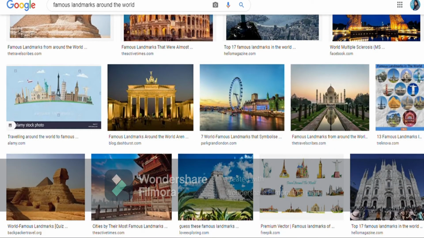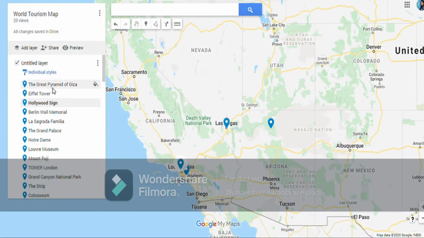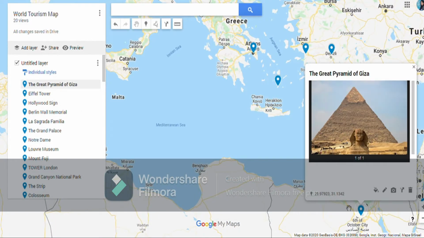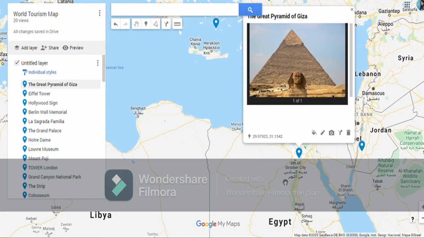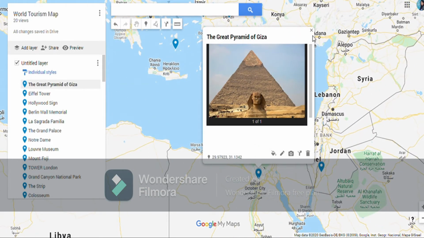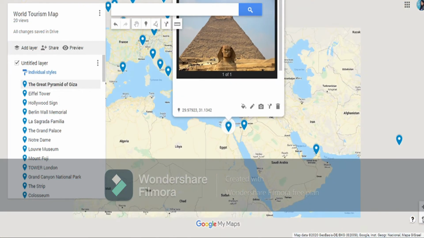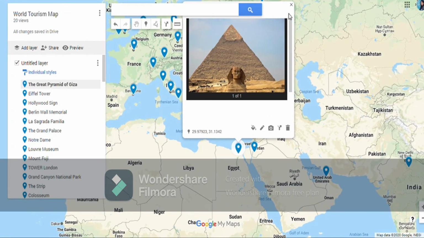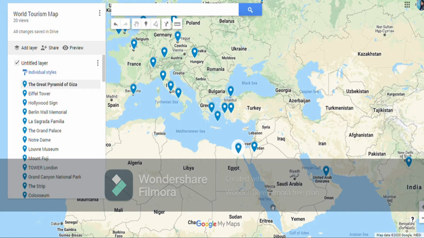Okay, so we will begin with the Great Pyramid of Giza. So it's in Egypt. We can see this is Egypt. We have Egypt in Africa, and this Great Pyramid of Giza is in Egypt, the archaeological wonder. Then we can see the location. On one side we have the Mediterranean Sea and on the other the Red Sea, and both are connected by the Suez Canal. When it was opened, it was a great moment for the world because travel really began with the opening of the Suez Canal. So here we have the Great Pyramid of Giza in Egypt.